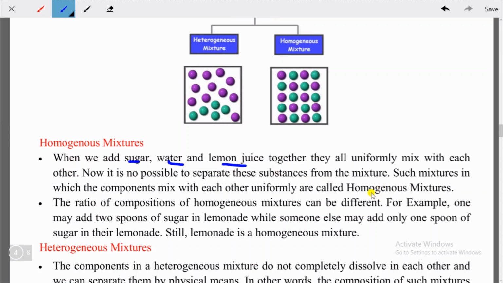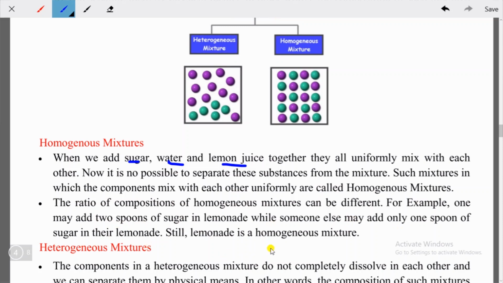So we can say a homogeneous mixture is a kind of mixture where the particles are uniformly distributed, or uniformly mixed, and the particles cannot be separated from each other. Then the ratio of components of homogeneous mixtures can be different. For example, one may add 2 spoons of sugar in lemonade, while someone else may add only 1 spoon of sugar in their lemonade. Still lemonade is a homogeneous mixture.